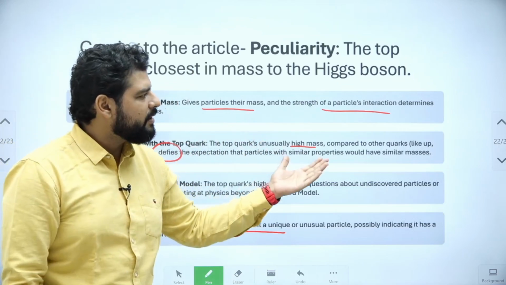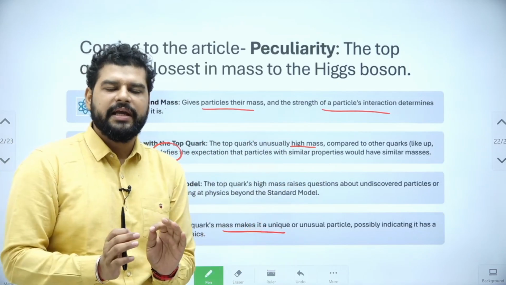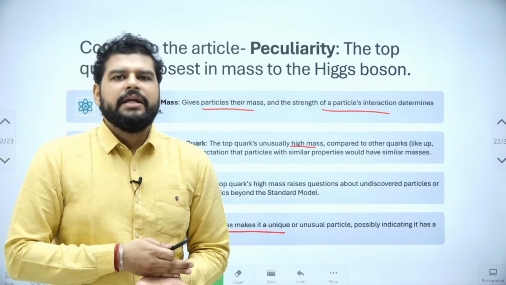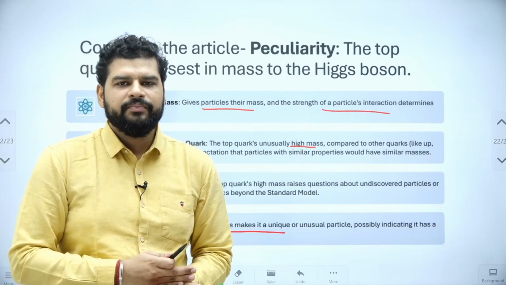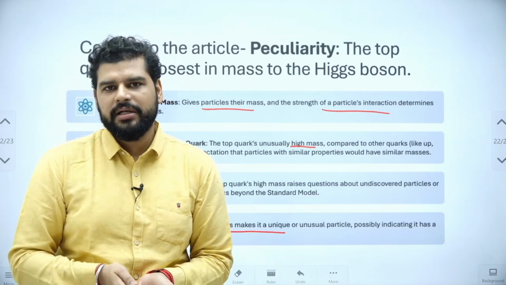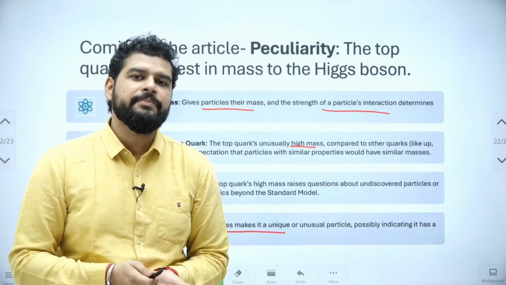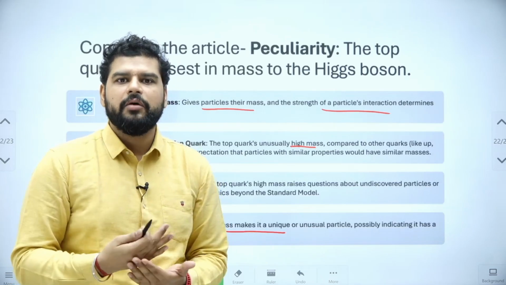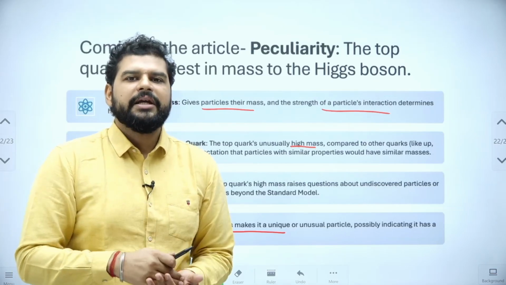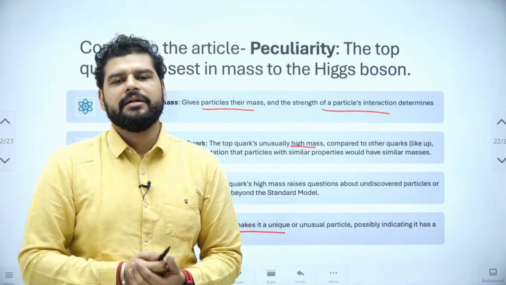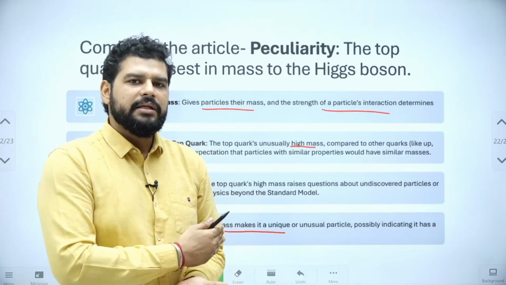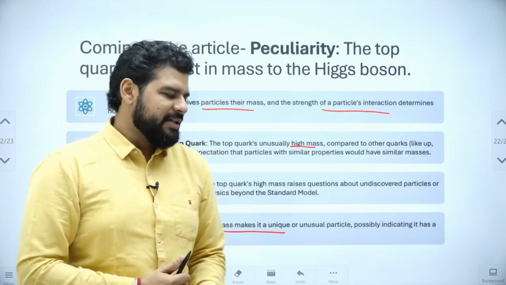So we are done with this session. Just to briefly recap, we saw each of the concepts: what is a quantum field, what is the Higgs field, what is the Higgs boson. We saw what is a quark, what is a top quark. We understood the E equals mc squared relation of special relativity. We understood what the article found out, and the implications of the findings were discussed in terms of the peculiarity of both particles, the Higgs boson and the top quark. So that is all for this session.